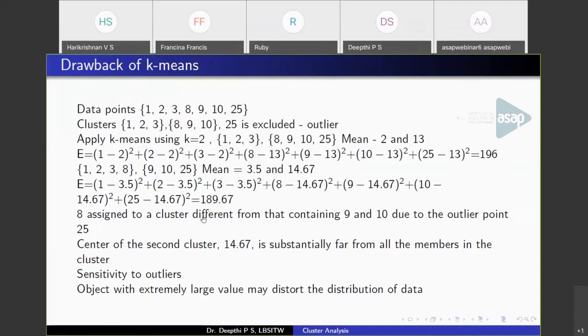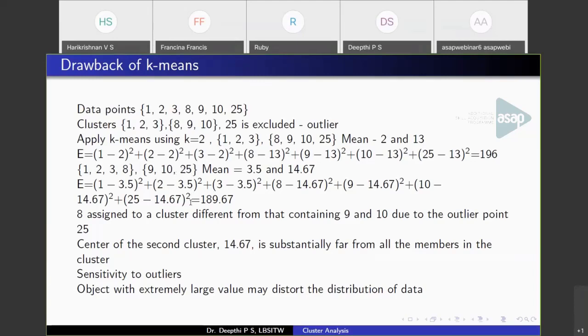So this is what happens when you have a data point that is significantly different from the rest of the data points. So here the value 8 got assigned to cluster 1, or it has been pulled to cluster 1 due to the presence of the large value 25.